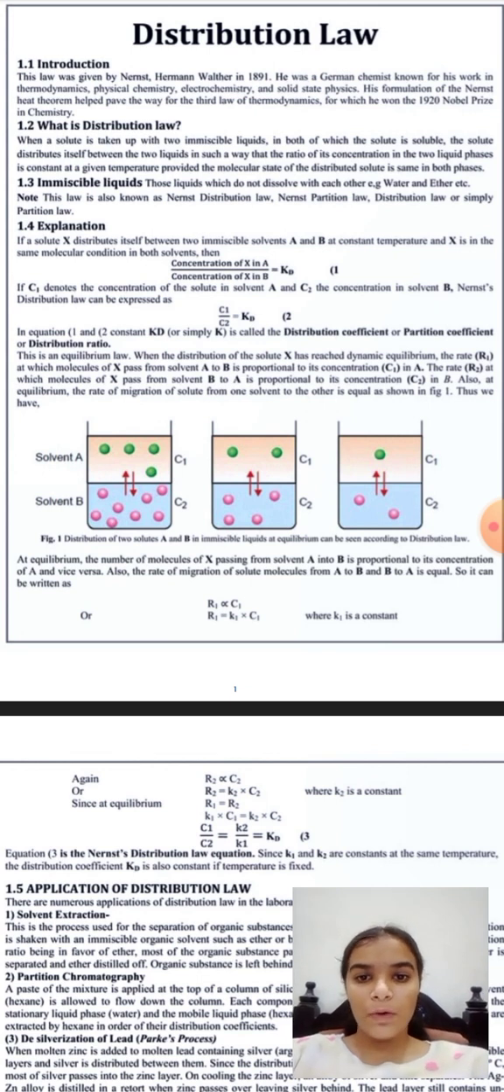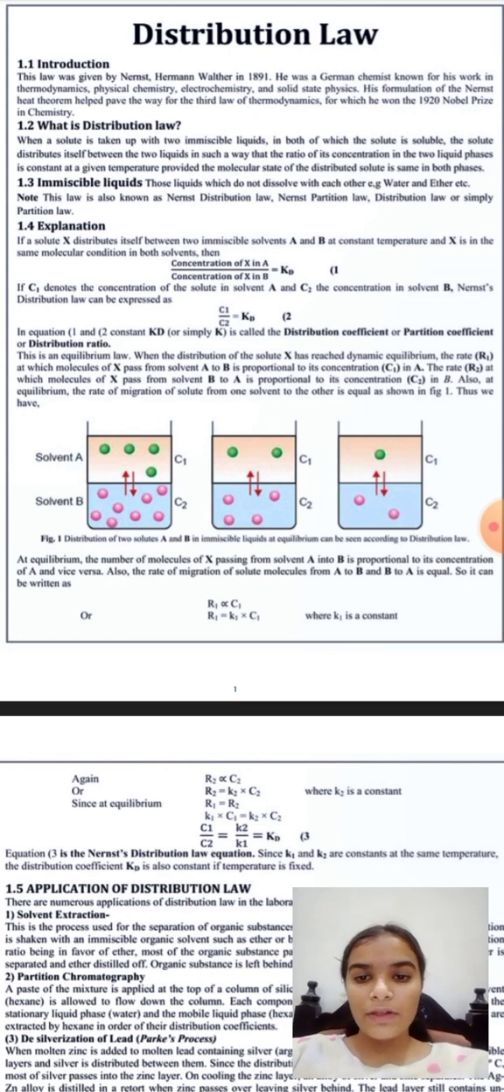This is the equilibrium law, when the distribution of solute X has reached dynamic equilibrium. The rate R1 at which the molecules of X pass from solvent A to B is proportional to its concentration C1 in A. The rate R2 at which molecules of X pass from solvent B to A is proportional to its concentration C2 in B. Also at equilibrium, the rate of migration of solute from one solvent to the other is equal, as shown. Thus we have solvent A upon solvent B, C1, C2.